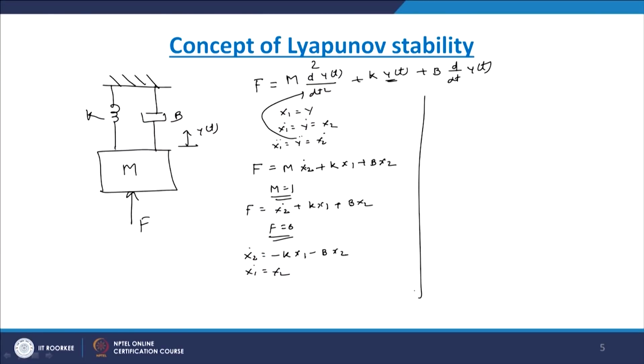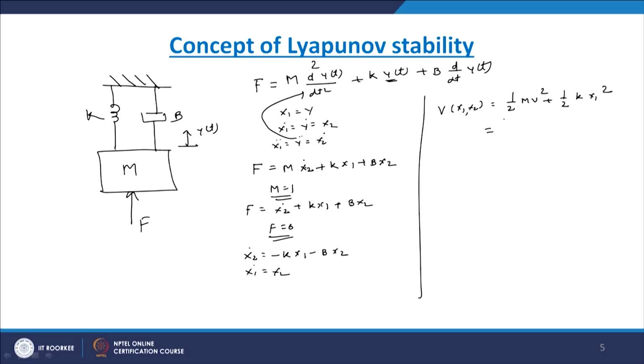Now the total energy of the system consists of the kinetic energy of the moving mass and the potential energy of the spring. Therefore here we are writing down one function with respect to kinetic energy as well as potential energy. So how do we write it down? Now we can write V of function of x1, x2 equal to 1 by 2 m v square plus 1 by 2 k x1 square, where m is for mass and k is for the spring.